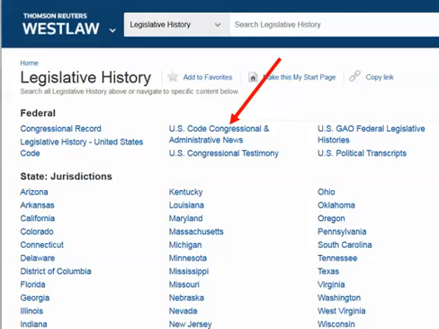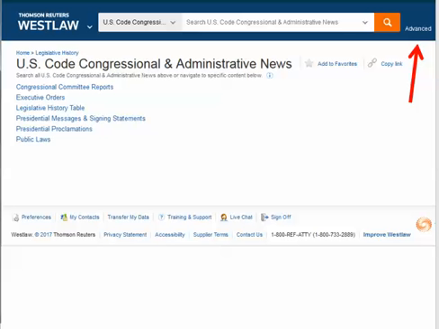The third source of legislative history information on Westlaw is the West publication United States Code Congressional and Administrative News, known as USCAN. USCAN is a print publication that preprints statutes at large and also highlights of legislative histories, among other things. You can search all of the legislative history and materials in USCAN by document types, but do remember this is a selective legislative history and does not necessarily contain a particular document type for any legislative history.